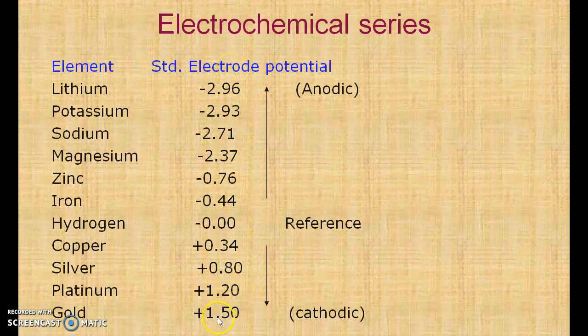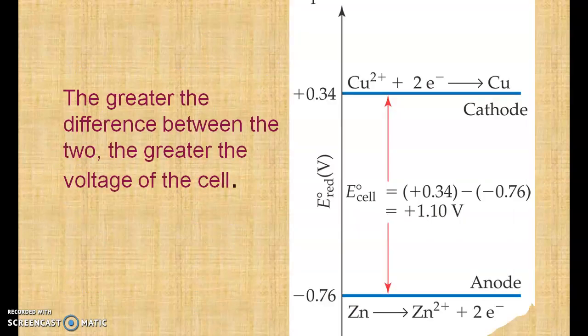And the metal ions which lie towards the cathodic end are noble metals. Whenever you select two metals to fabricate something, you should select metals close to each other in the series so that the voltage will be less. You can see one example we can consider here. The greater the difference between the two, the greater the voltage of the cell.